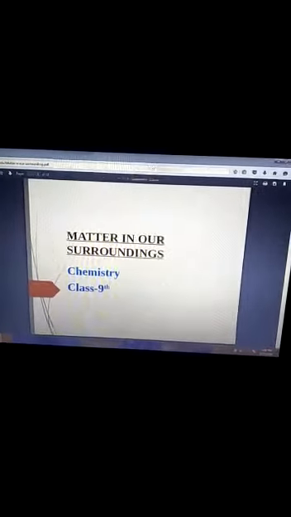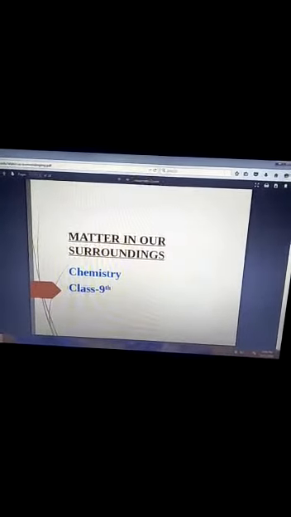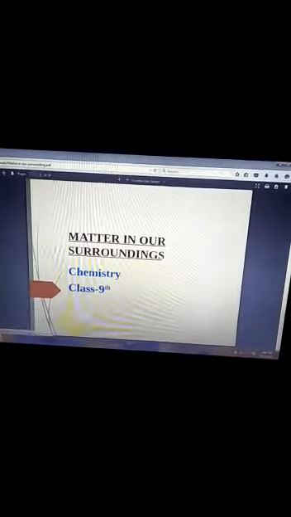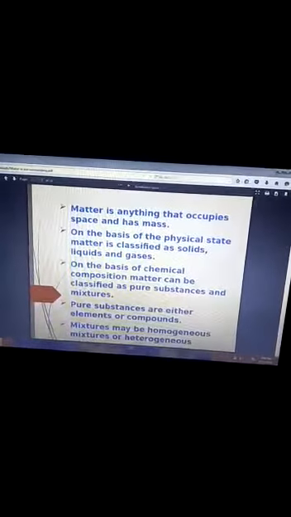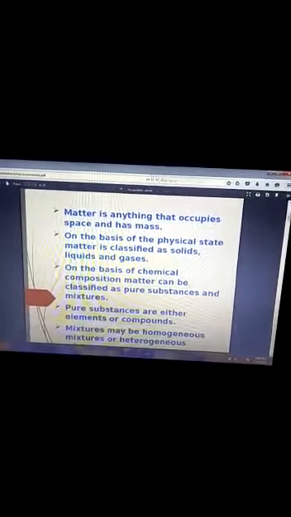Today I am going to explain the chapter Matter in Our Surroundings of class 9th Chemistry. Matter. Matter is anything that occupies space and has mass.